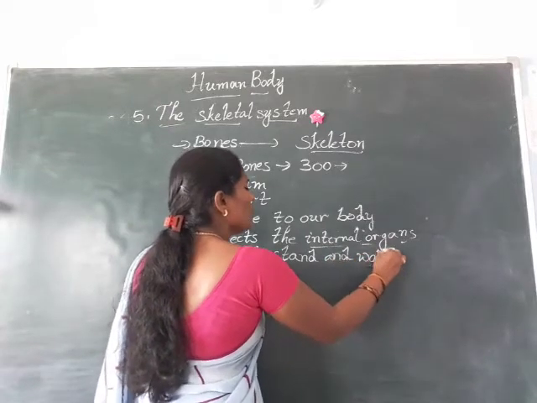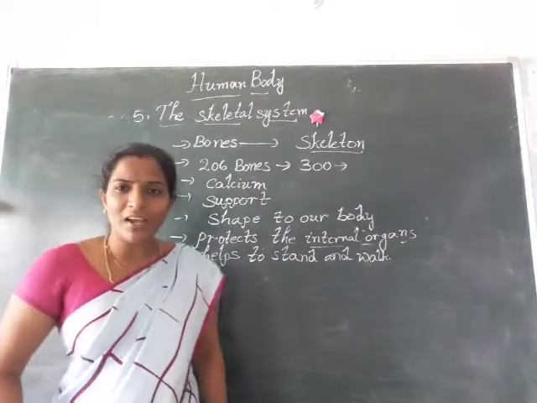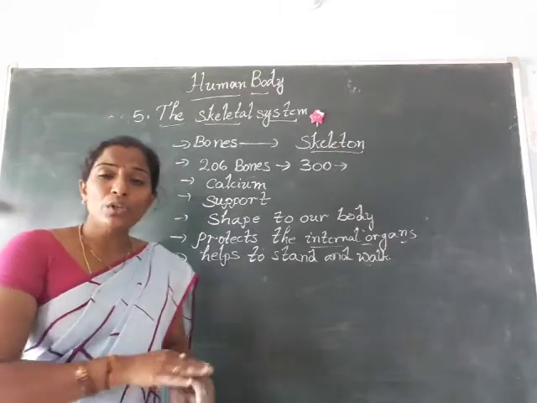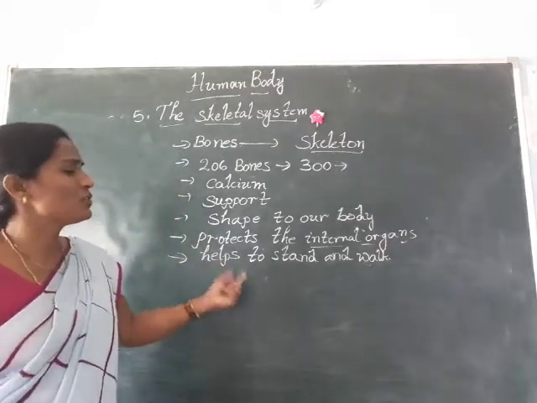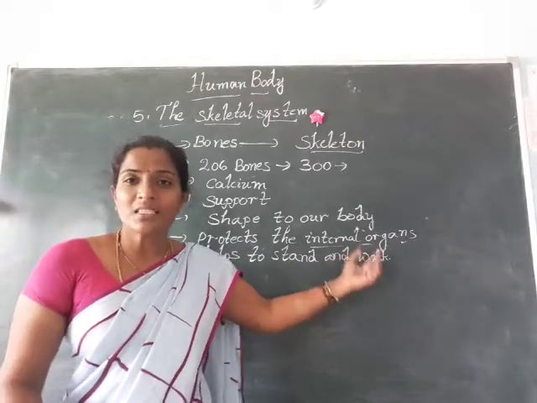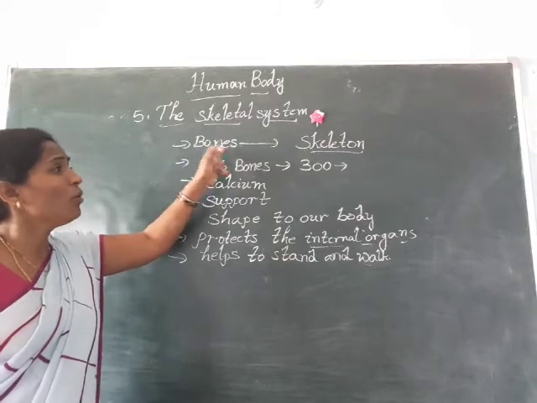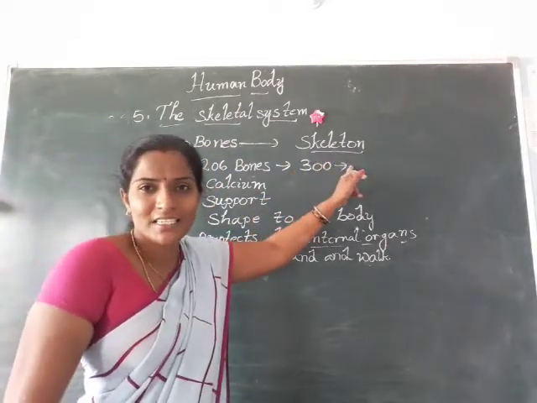Just imagine, if we did not have any bones in our legs, how could we stand and how could we walk? It is not possible. So this skeletal system helps us to stand and walk. The skeletal system consists entirely of bones, and the bones together make one type of structure that we call the skeleton.